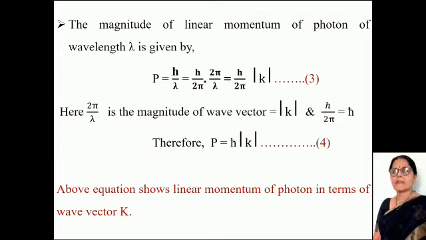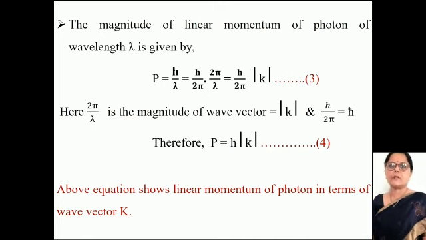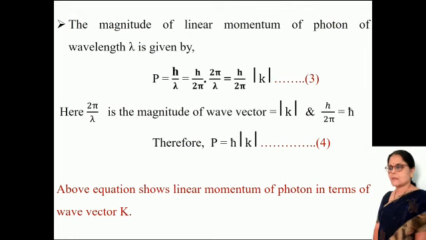Here 2 pi upon lambda is called the magnitude of wave vector, and that can be represented by mod of k, and h upon 2 pi is equal to h cross, that is reduced Planck's constant. Therefore, momentum p is equal to h cross mod of k. The above equation shows linear momentum of photon in terms of wave vector k, and this is the proof of the linear momentum of photon in terms of the wave vector.